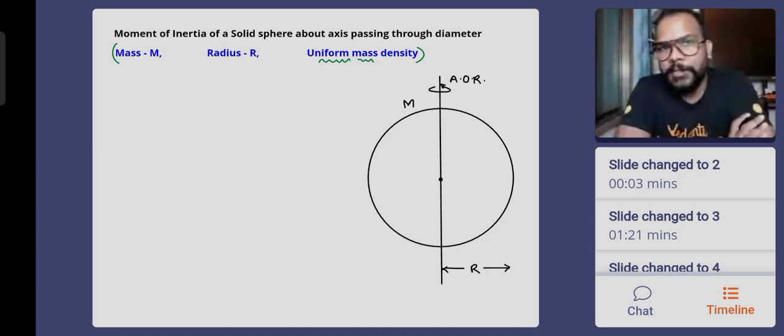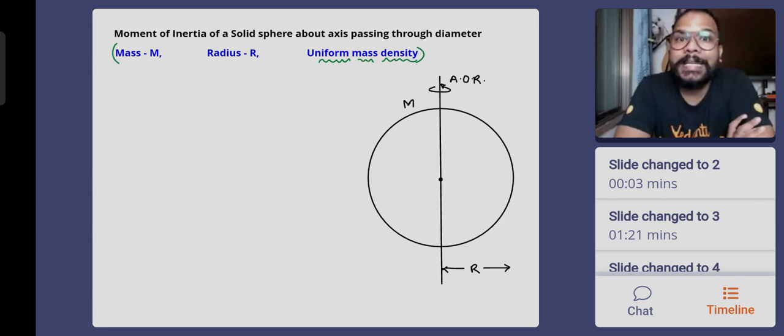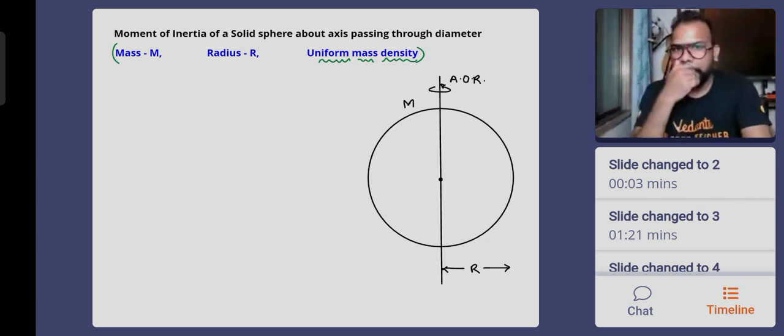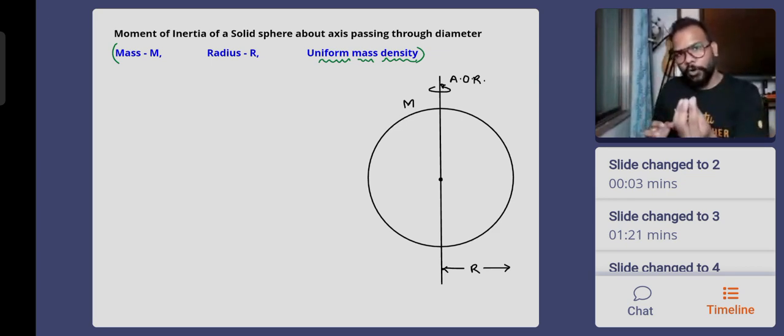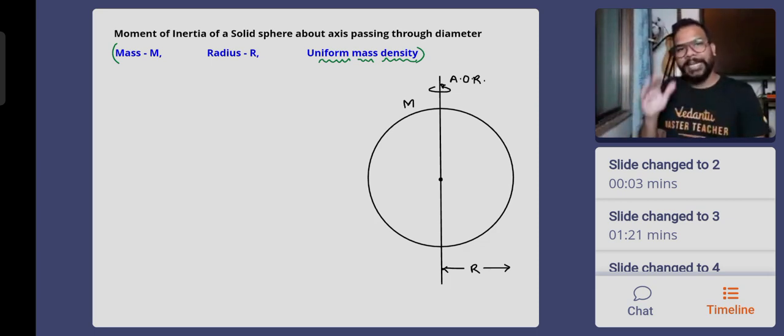Means what? It is basically the same difference which is there between a plastic hollow ball and a cork ball, or maybe a rubber ball, the full complete rubber ball or steel ball. Basically the mass is also present inside. How do I form a solid sphere? The solid sphere is formed by having one hollow sphere at the center, very small, almost 0 radius, then a bigger hollow sphere, then a further bigger hollow sphere, all of them being concentric, placed over each other one by one.